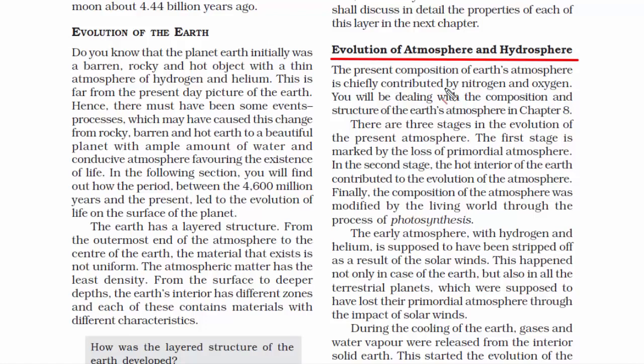So in the Earth's atmosphere, you will mostly find nitrogen and oxygen. Nitrogen makes up some 78% of the entire air and 20 or 21% is oxygen. There is a separate chapter, chapter 8, which deals with the composition and structure of Earth's atmosphere. So we will read in depth about all these things in that chapter. There are 3 stages in the evolution of the present atmosphere. It is because of these 3 stages that the present atmosphere came into being.